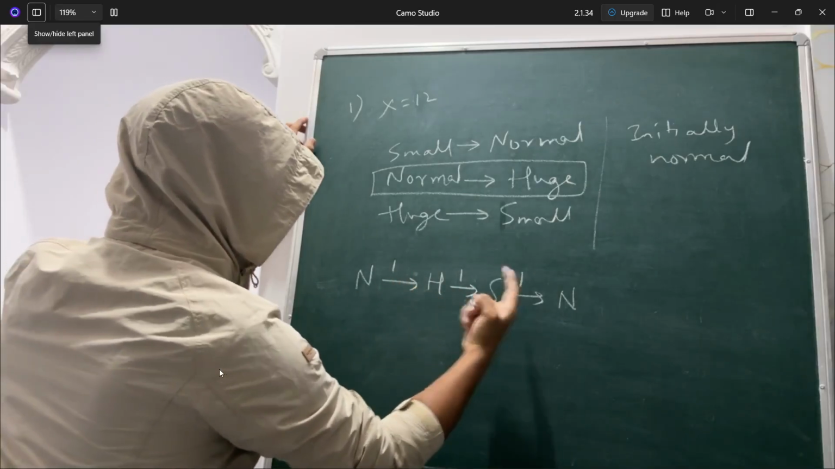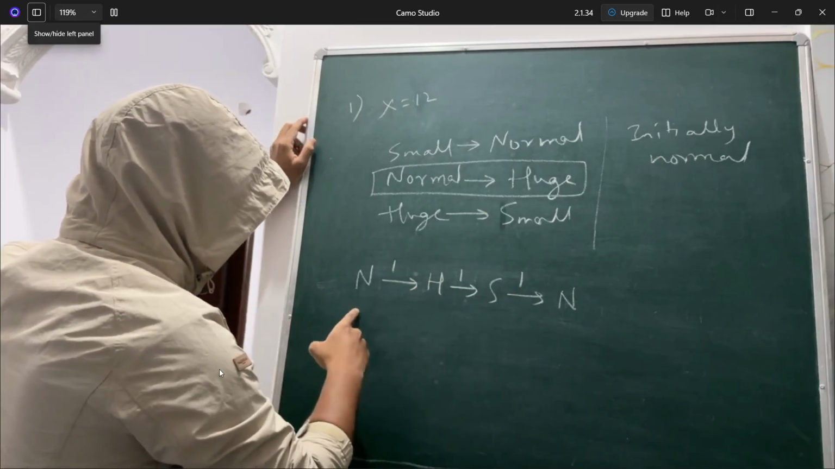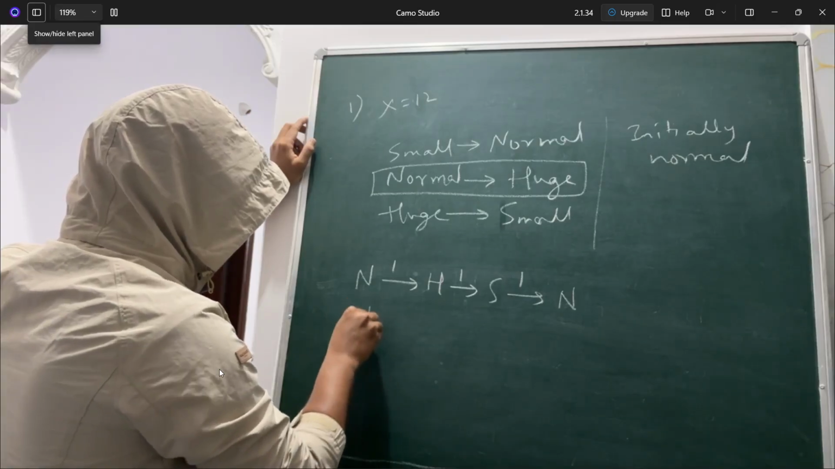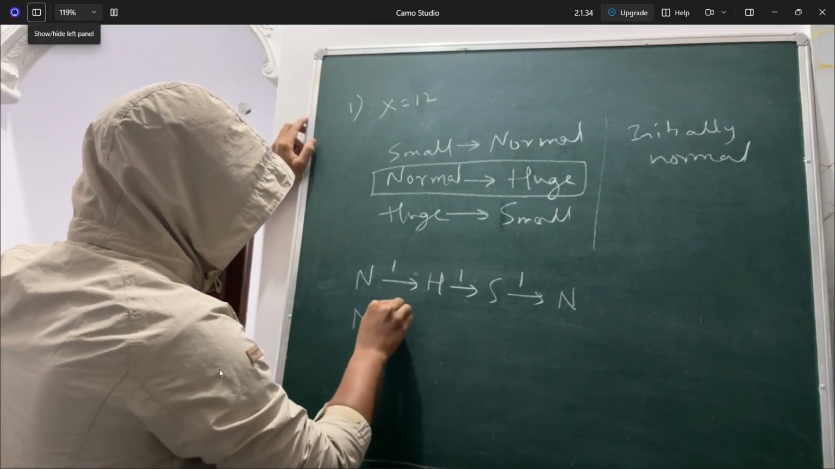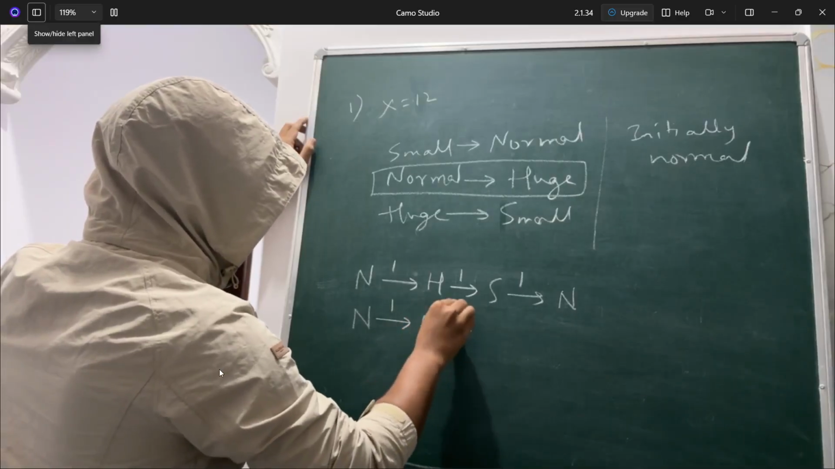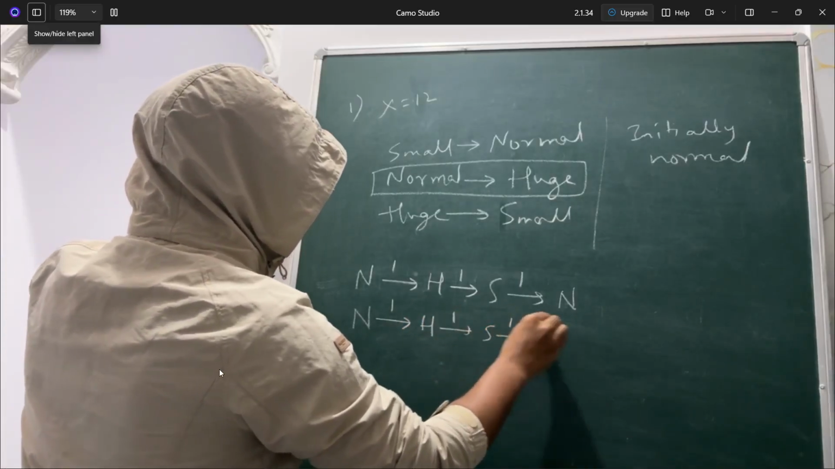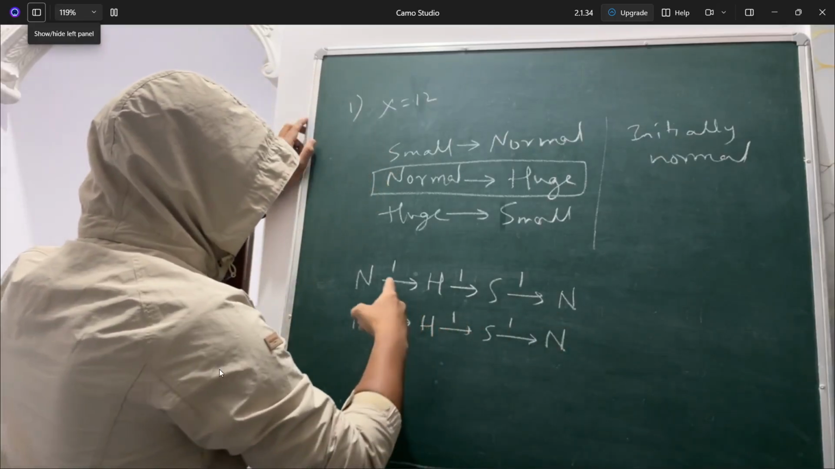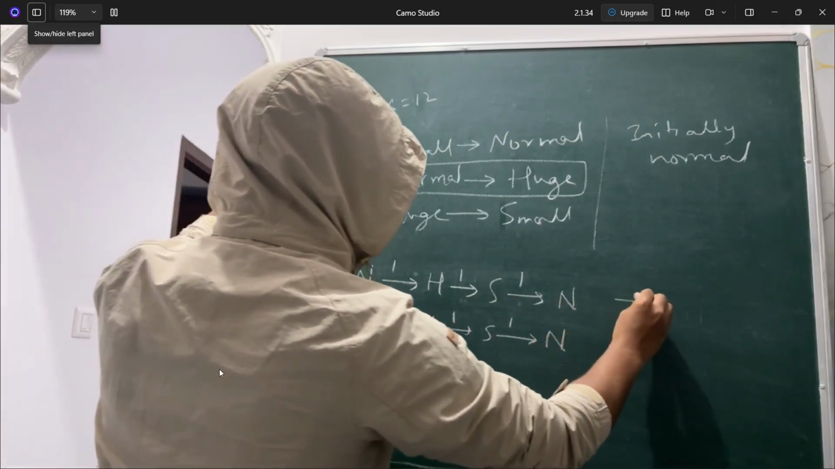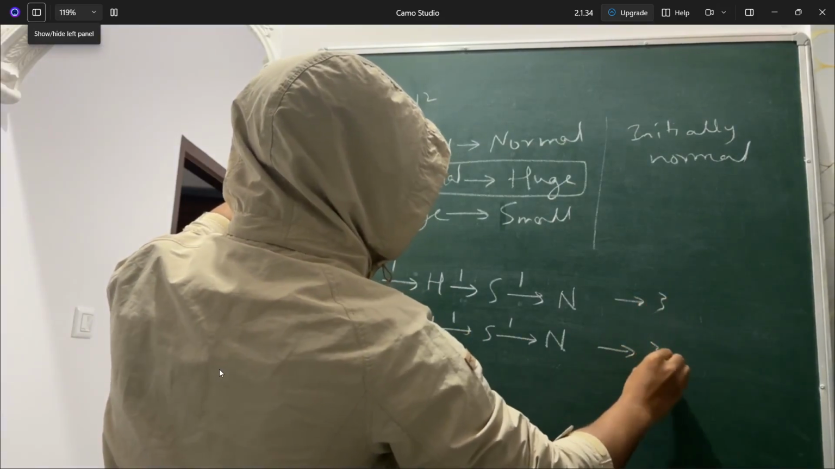So 3 mushrooms have been eaten. Again the same state is there, so Mario will come into this state only. Okay. Now again one more he'll eat, he'll go to huge. One more mushroom he'll eat, he'll go to small. Again one more mushroom he'll eat, he'll go to normal again. So if you see, 3 mushrooms he has eaten here, here also 3 mushrooms he has eaten.